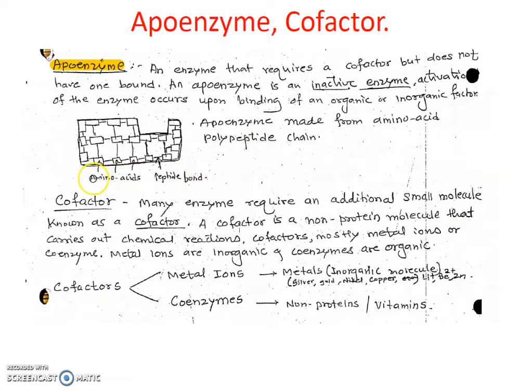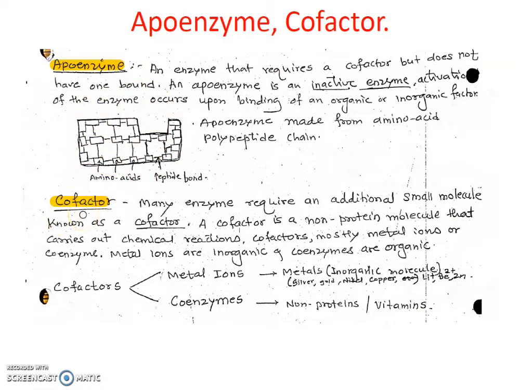All enzymes are made from amino acids and peptide bonds, or peptide chains, and amino acids are the building blocks of proteins. So all enzymes are made from proteins. So this is the apoenzyme. It is in an inactive form in certain enzymes, not in all. This is inactive, and when a cofactor is added and attaches to this enzyme, it converts from inactive to active. So only the pure protein part is called the apoenzyme.